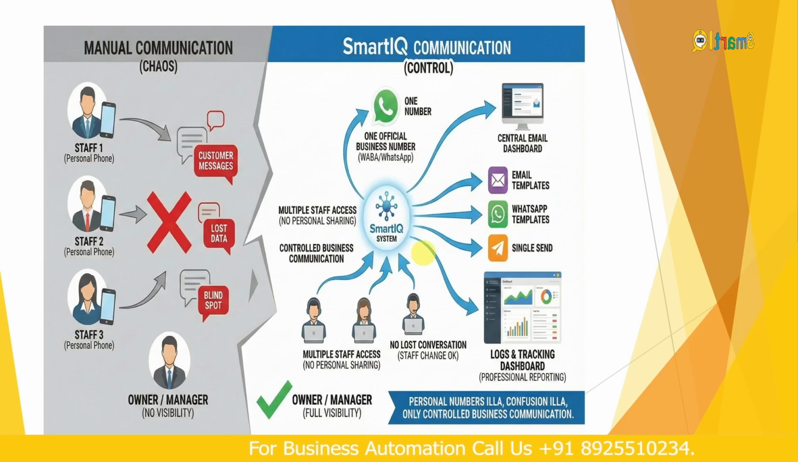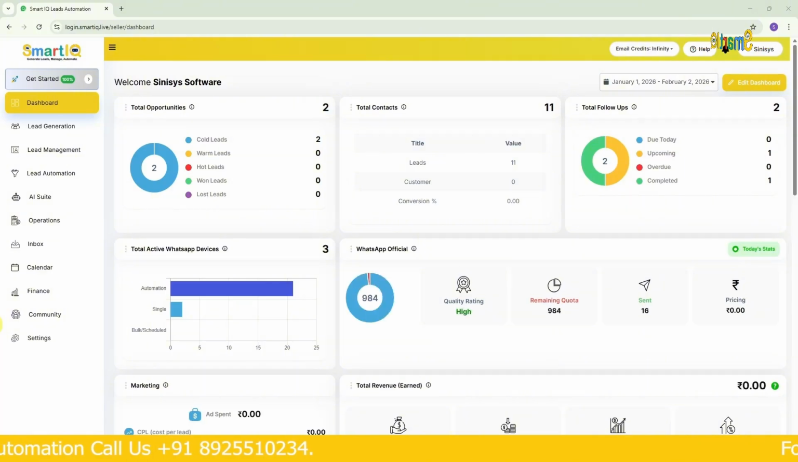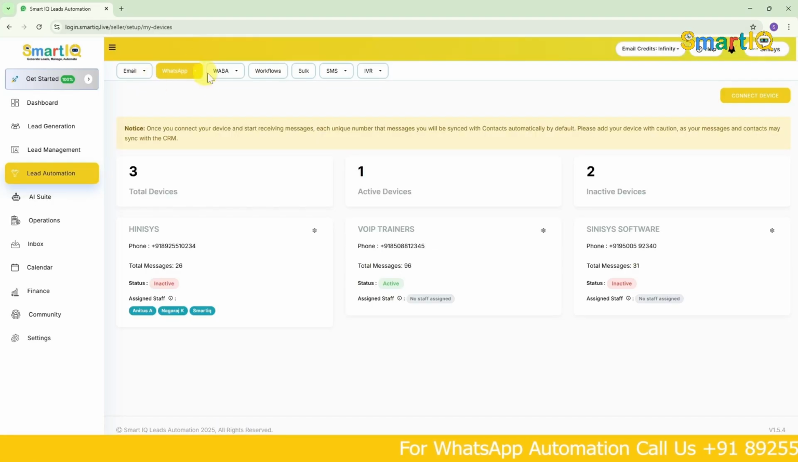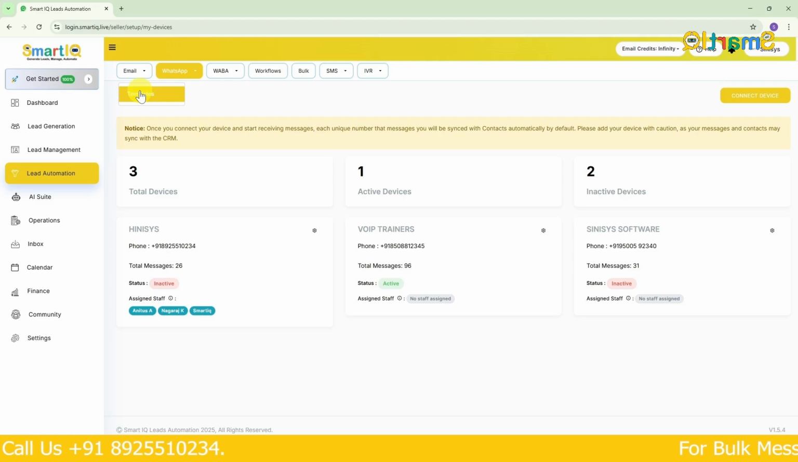We've seen how this works theoretically. Now let's see it practically. This is our Smart Queue dashboard. If you go to lead automation, the first three options you will see here are email, WhatsApp, and WAPA. First, if I click on email, we'll get templates. How to connect this email to your company email? Our team will support you with all the connectivity. So now I'll just show you how it works.